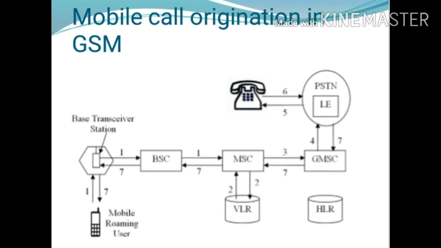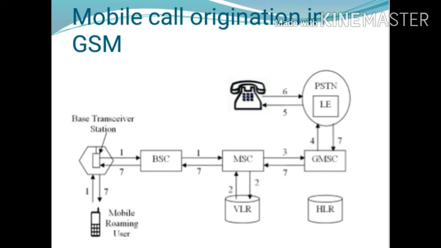Means ring is applied, then the called user accepts the call, and the answer goes back from the called terminal to the mobile station. This is the mobile call origination in GSM.